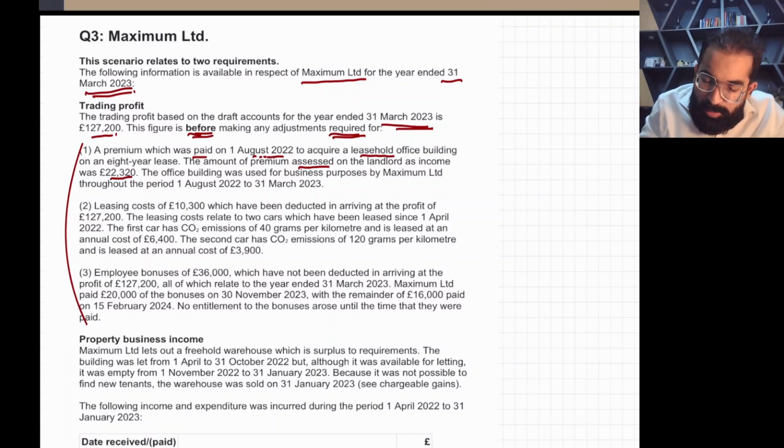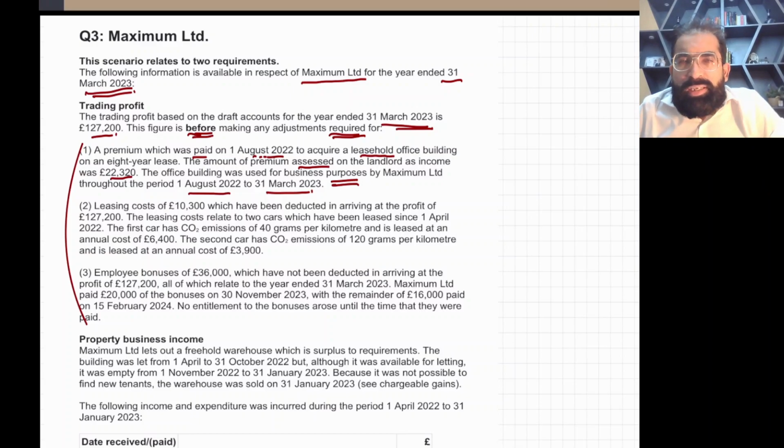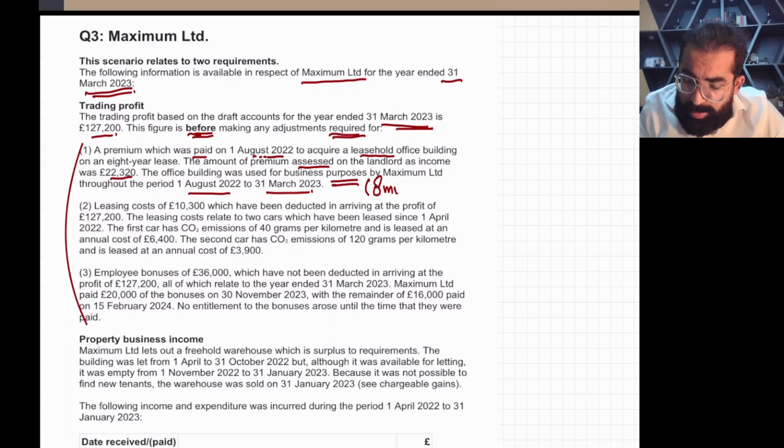The office building was used for business purposes by Maximum Limited throughout the period from 1st August 2022 to 31st March 2023. How many months did we use this building for business? It's 8 months. Keep this in your mind.